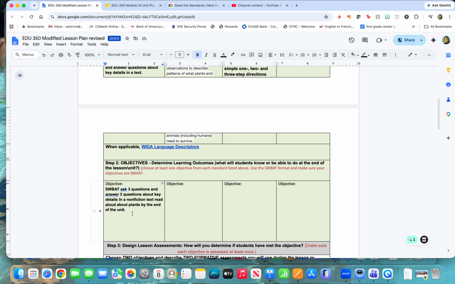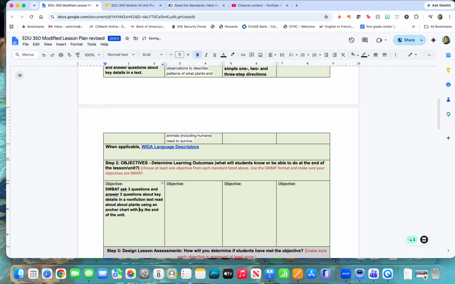Relevant and time bound. Now I can also add UDL if I want. So I can say students will be able to ask 3 questions and answer 3 questions about key details in a nonfiction text read aloud about plants using an anchor chart with question words and sentence frames to support discussion. So now I have some supports in there as well for students.